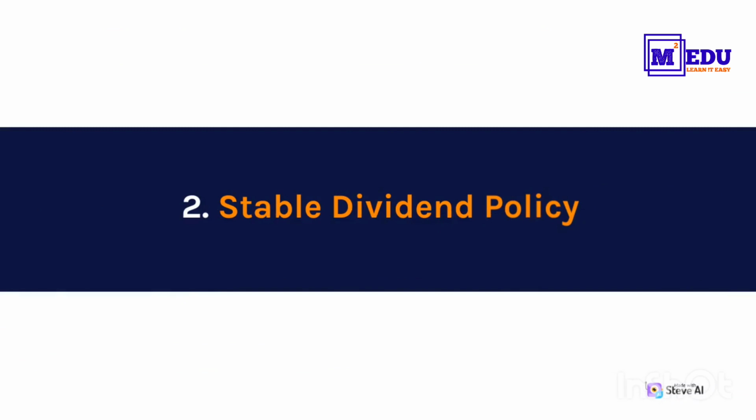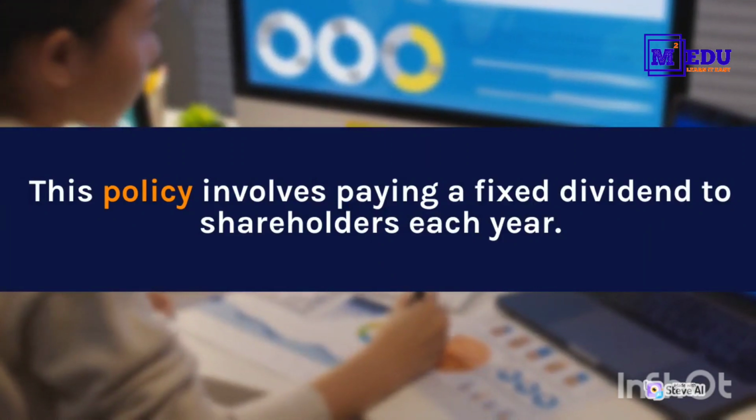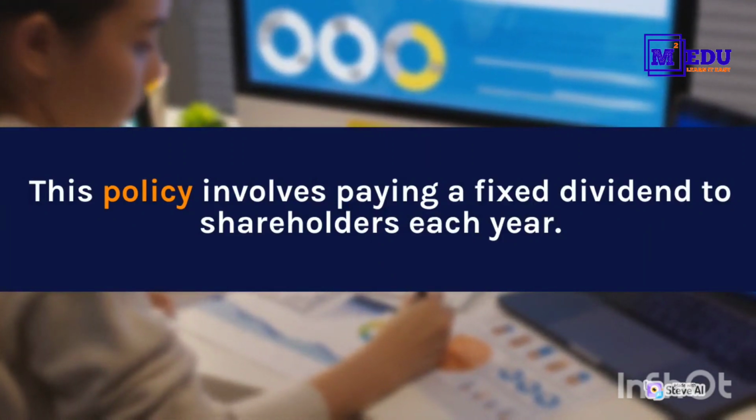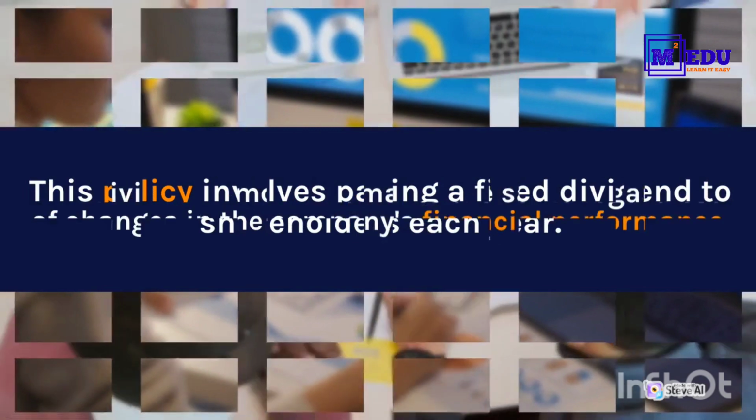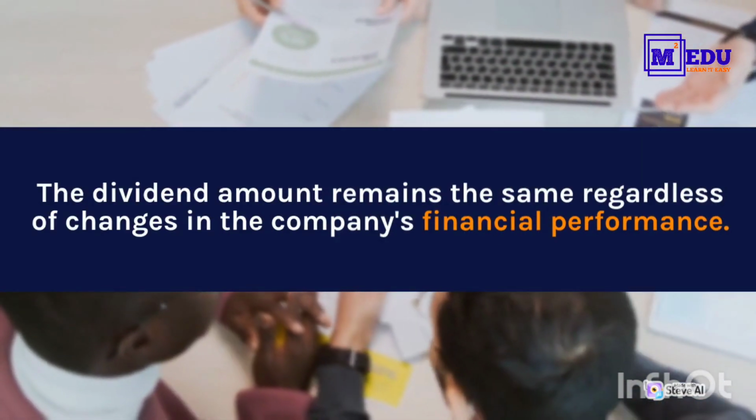2. Stable dividend policy. This policy involves paying a fixed dividend to shareholders each year. The dividend amount remains the same regardless of changes in the company's financial performance.